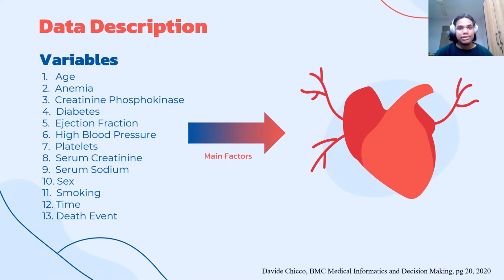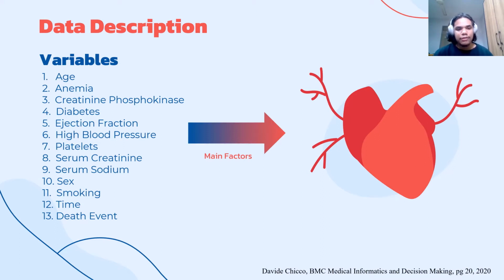For the datasets used, we have narrowed the scope of the conditions that would lead to heart failure itself, as we wanted to be more accurate and precise in the prediction. There are 13 variables. Firstly is the age. Second is the anemia, the condition of the red blood cells in the human body.